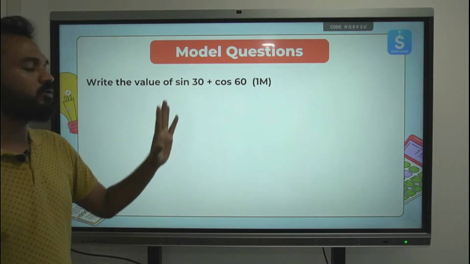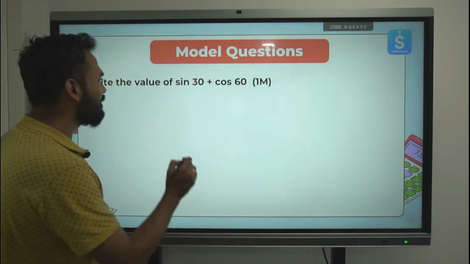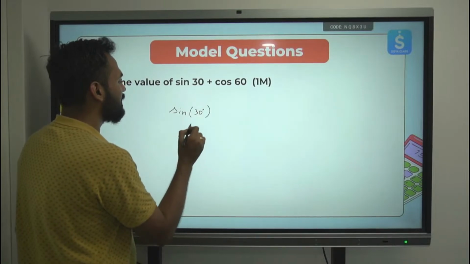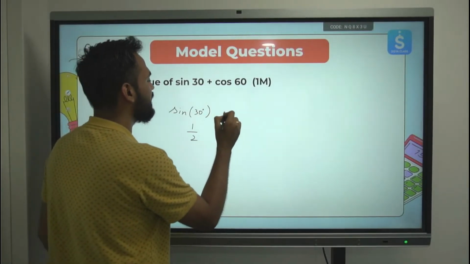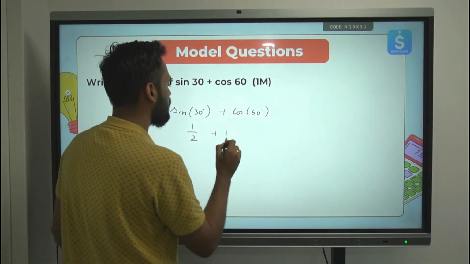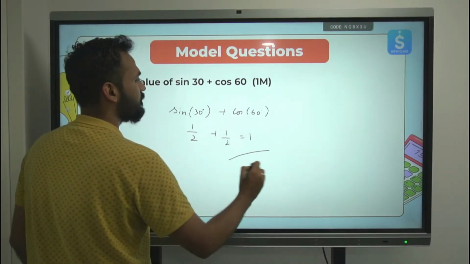Sine 30 plus cos 60, 1 mark. Very easy. What is sine 30 degree? Sine 30 degree is half. Cos 60 degree, again half. You remember the table? 1 is the answer for this.